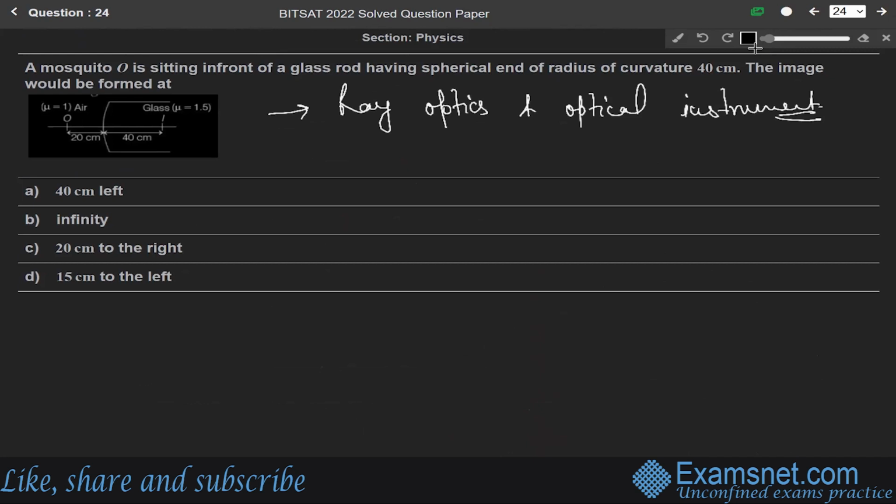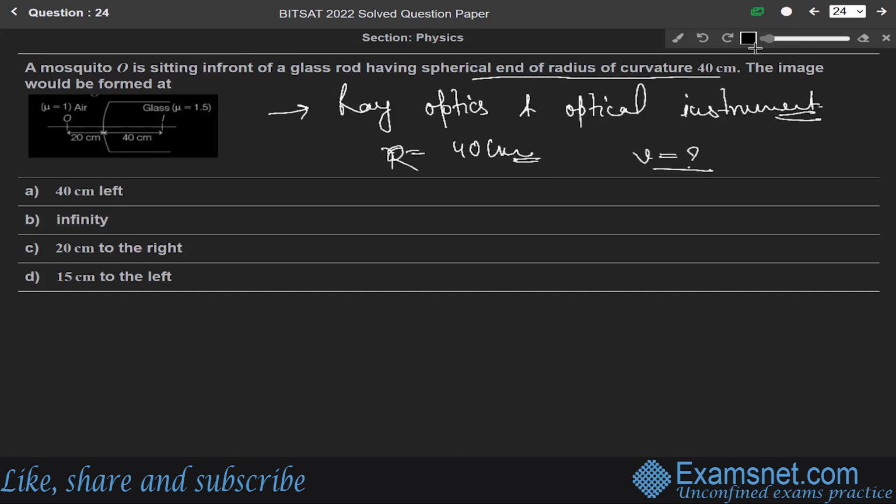The mosquito O is the object point and it is sitting in front of the glass rod having a spherical end. So R is given as 40 centimeter, the radius of curvature, capital R. And we have to find the image, meaning the value of V.